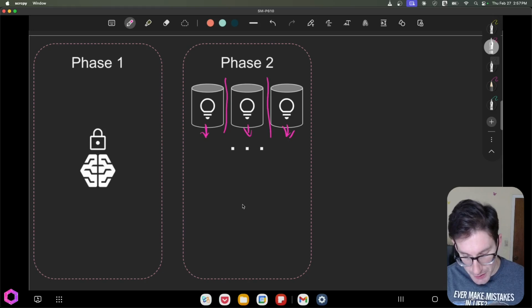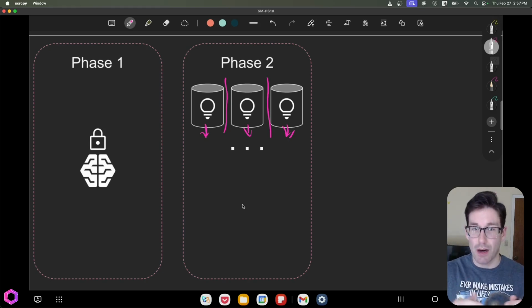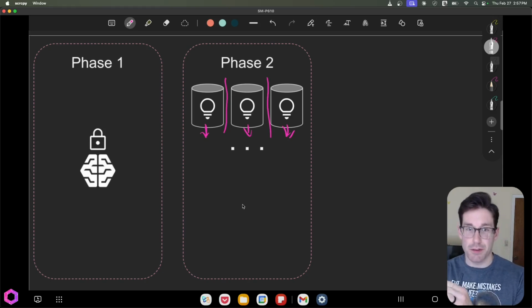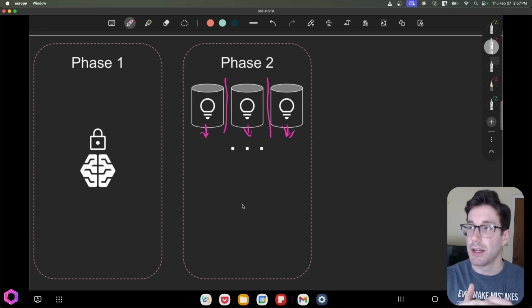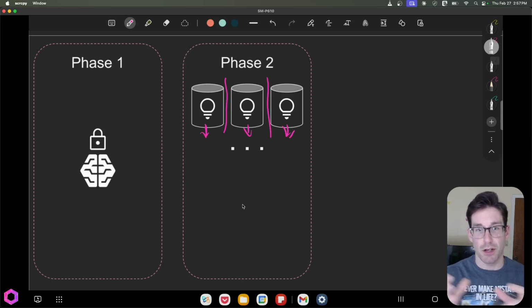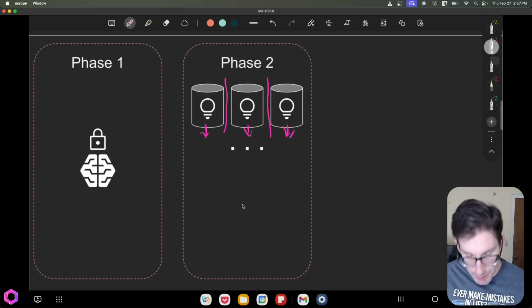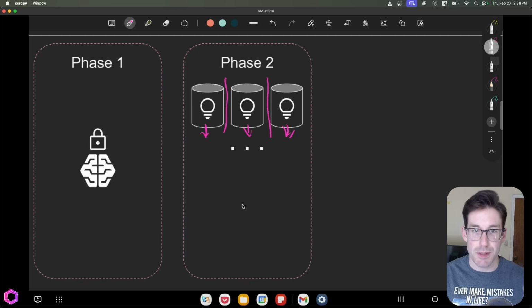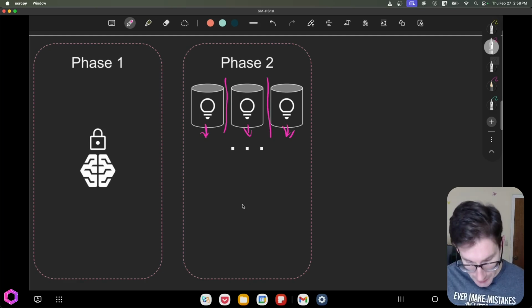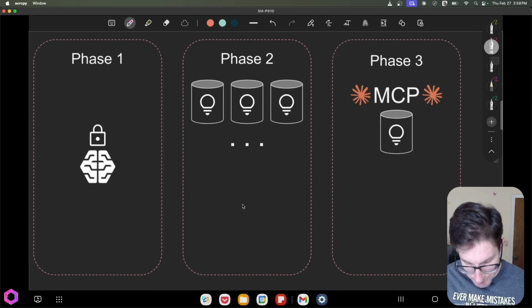So this phase 2 is where we kind of are right now, and we're slowly getting up to phase 3. But this was a type of pain that's been endured by many different companies, both the big AI companies and also the AI startups that are working with them. So this is what's happening today. Everybody's building custom integrations for specific things for their AI and not sharing it with anybody else. But then that's when we move on to phase 3.